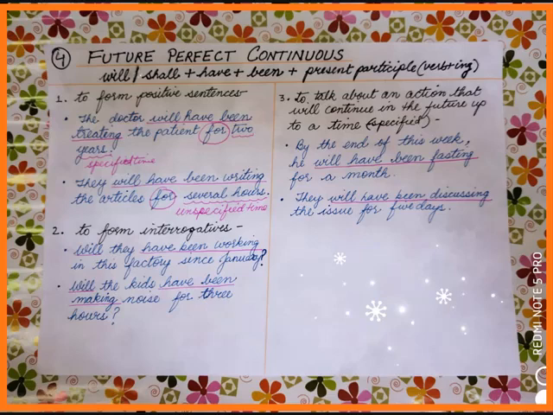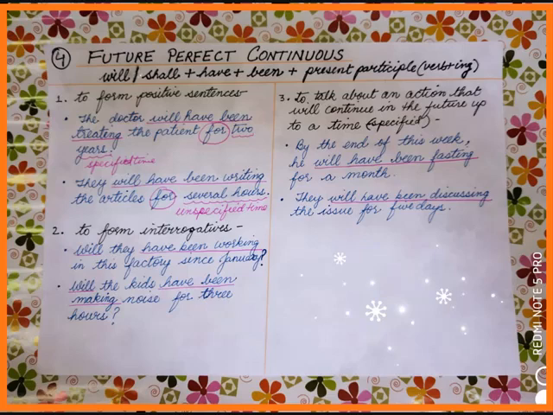The doctor will have been treating the patient for 2 years. Will have been treating is showing the work will take place in future perfect continuous time. The word for is showing you the duration and 2 years is showing you specified time. Specified time means time in particular.